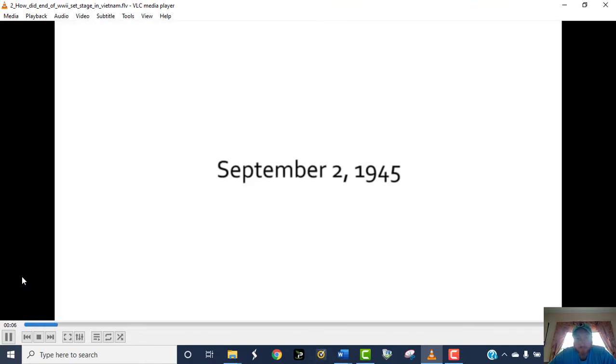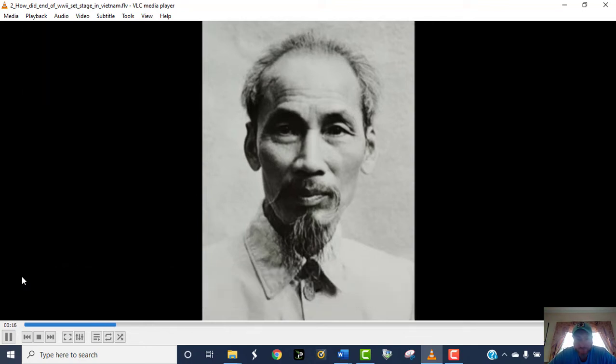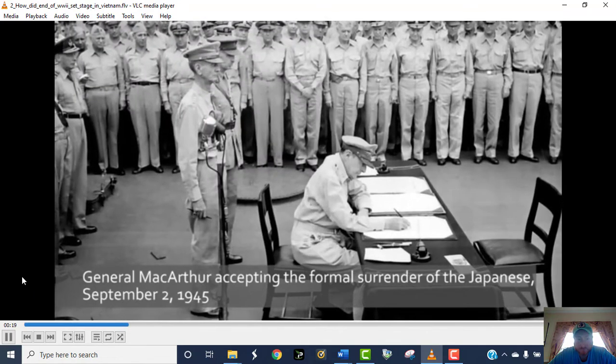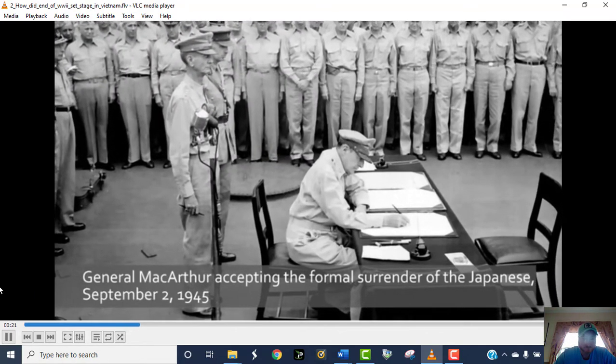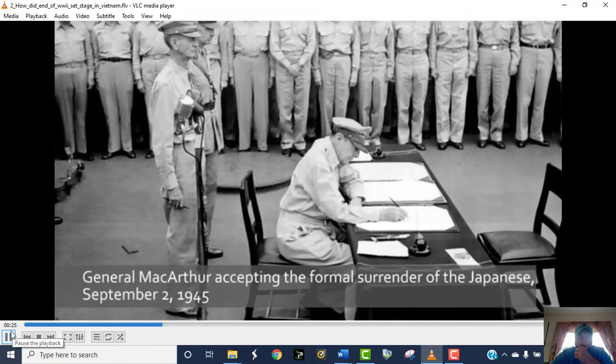We look at 2 September 1945, Ho Chi Minh in Hanoi Square, quoting the American Declaration of Independence for the independence of his country. At the same time, in Tokyo Bay, General MacArthur is accepting the unconditional surrender of the Japanese Empire.